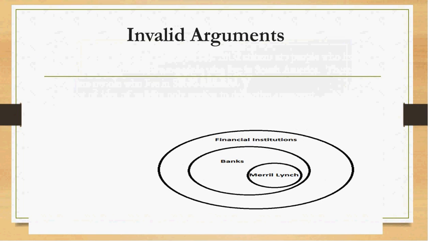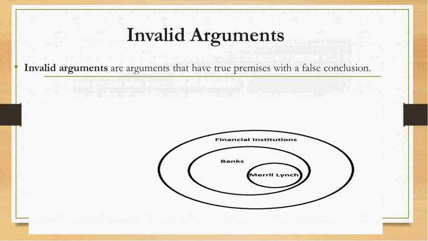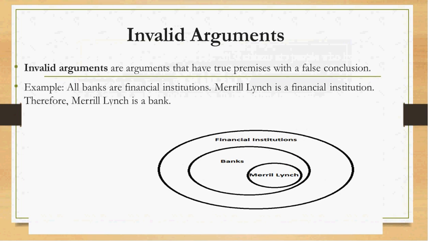Okay, let us look at invalid arguments. So by definition then, invalid arguments would have to be arguments in which the premises are true, but the conclusion is false, right? Because if valid arguments are defined as arguments in which if the premises are true, then the conclusion must be true, then it logically follows that an invalid argument would be an argument in which the premises are true, but we have a false conclusion.